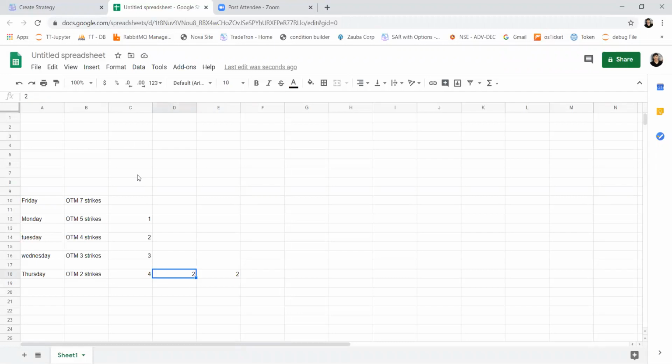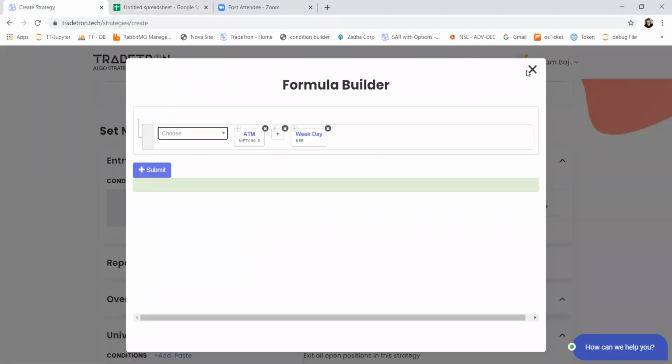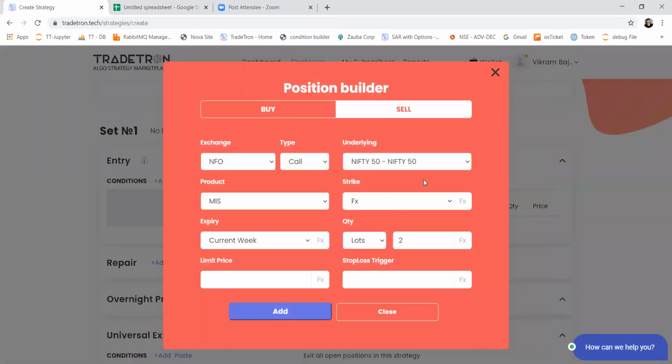I hope this formula is clear. So I want to go 2 steps out of the money, and current day is... okay, it won't work this way. We'll have to add a new keyword for that, which is days difference. We'll do this in our next webinar because I just realized we have to add one more keyword. I'll explain it in the condition builder, what exactly we are going to do in strike formulas.